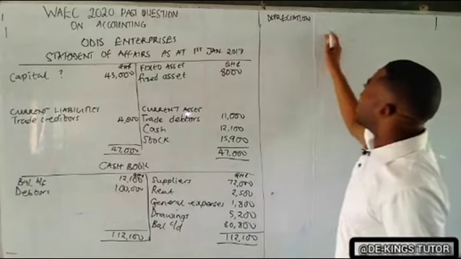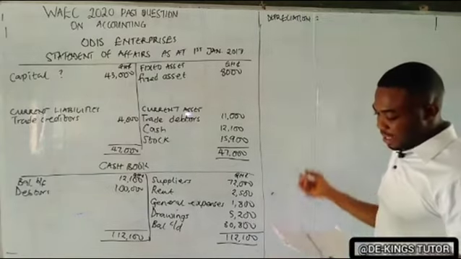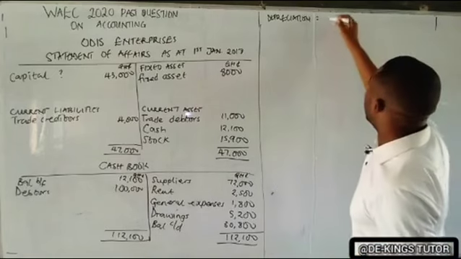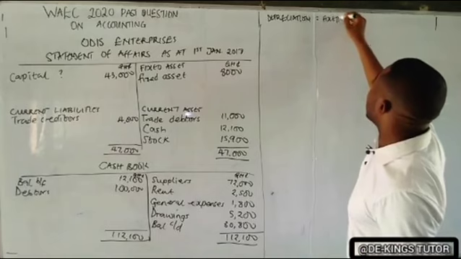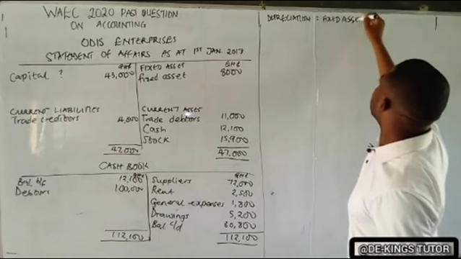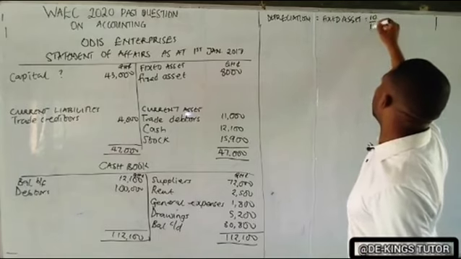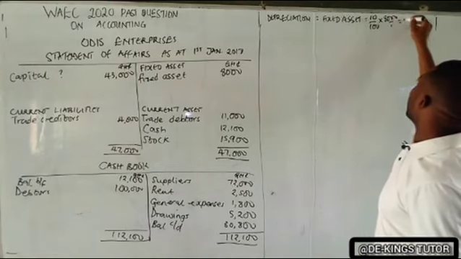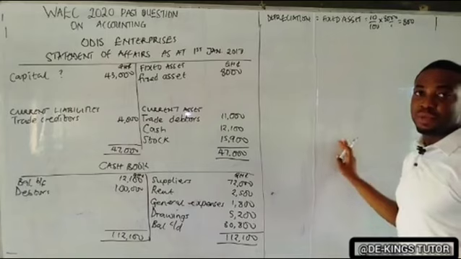Now depreciation, if you check there, they said fixed asset valued at 8,000 at 31st December 2017 is to be depreciated at 10% per annum. Okay, so depreciation of fixed asset is 10%. That is 10 over 100 times 8,000. It gives us 800. That's the depreciation.